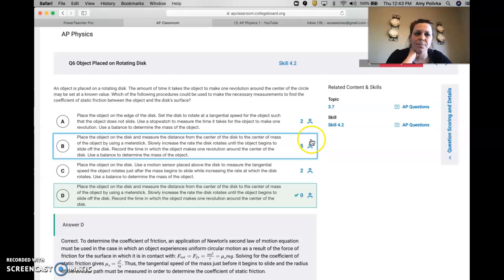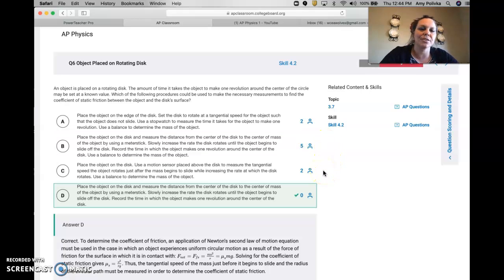If you were stumped about this one, it may have been just a misunderstanding of what they were asking for. But if you go and watch April 10th's AP YouTube review, he does this exact same experiment. He puts an object on a rotating disc and tries to figure out the coefficient of friction to get it to move.